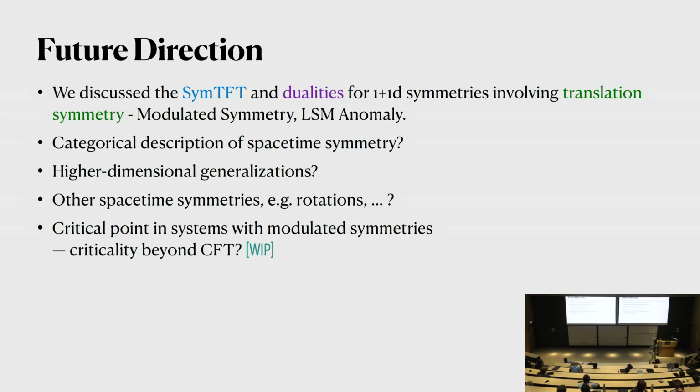And the other thing, which I think is also very interesting, is that I discussed there's this large family of spin chains which have modulated symmetries. And in some cases, there are anomalies at the self-dual points that forbid the theory to flow to some trivial gapped phase. Then one interesting thing is, is it possible that the theory will flow to some critical point, or is it just a first order phase transition? And if it's a critical point, then maybe there's a chance that we would see some criticality that's beyond CFT. So that's something we are working on, work in progress. We're doing numerics now.